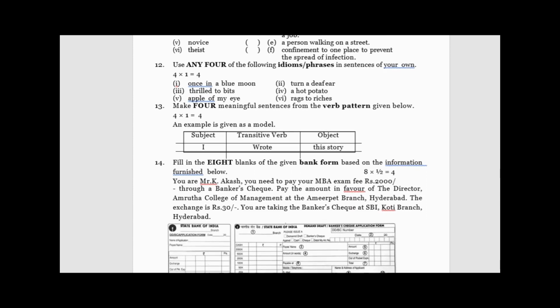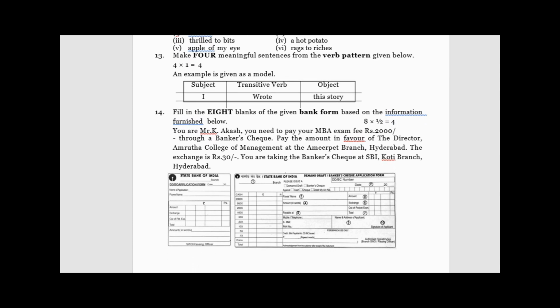And then question number 14, here most of the children try to draw this form. You need not draw this form. There are blanks numbered, so you have to write question number 14 outside the margin. Inside the margin, just write the blank number and what you are going to fill. So for example, the name here is Akash, so in place of name you have to write Akash. You should not write your name. And sometimes the depositor would be different and the account holder would be different.